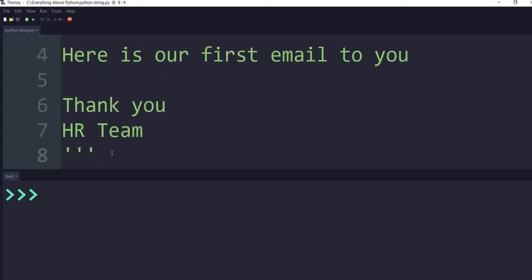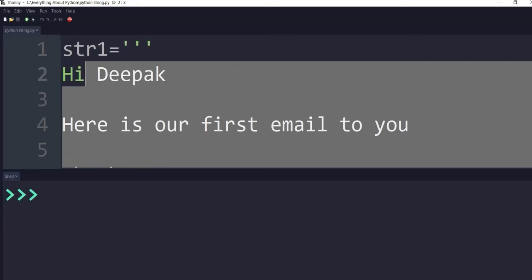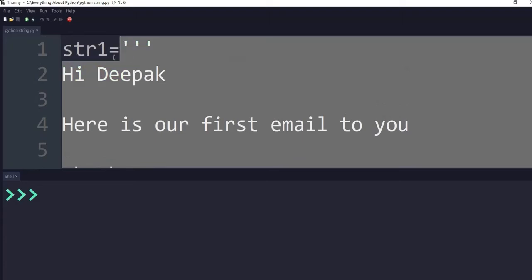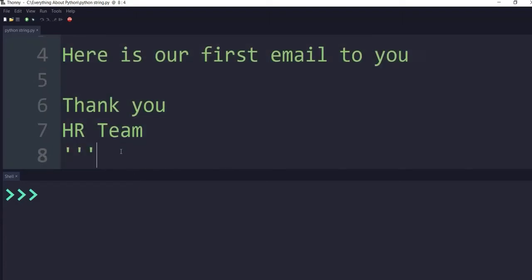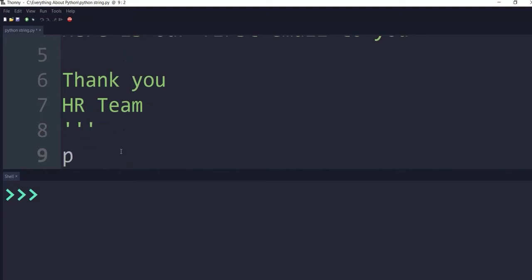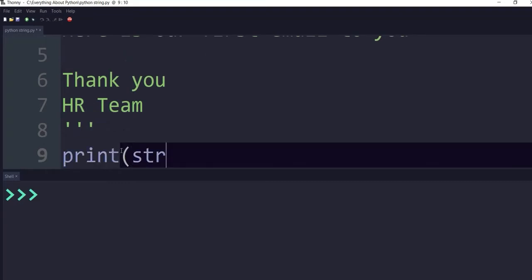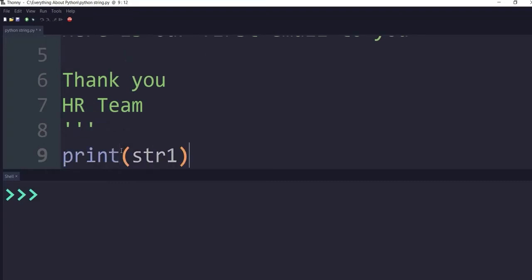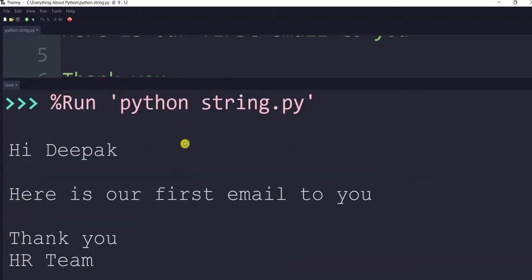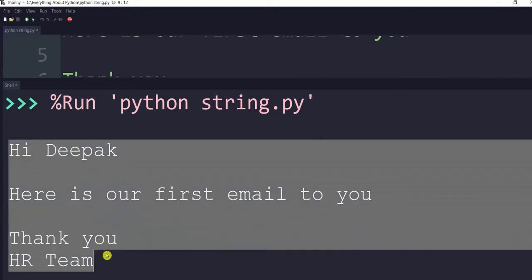So this will become one complete string that I have stored inside str1 variable. Now let's print this variable str1. Now if I execute this code, you see the output here. Hi Deepak, here is our first email to you, thank you HR team. So this will become the complete string now.